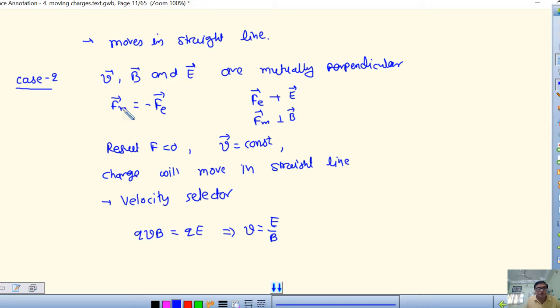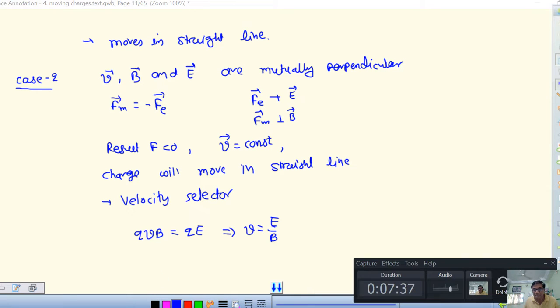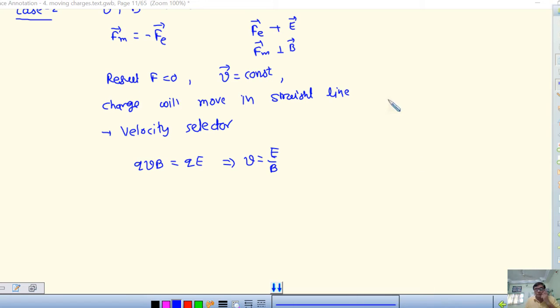Case 2, and these both are acting in the same direction. Just for demonstration, suppose you have a charged particle Q with mass M. This side is the electric field.